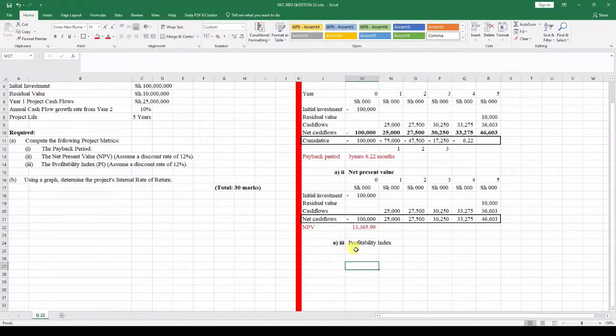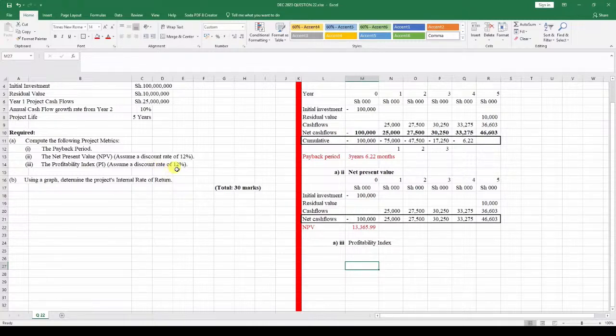That gives us the profitability index. Any number greater than 1 gives us a positive result, and we are supposed to go ahead and invest in that project. If it gives us anything less than 1, then we reject the project. And we are told to assume the discount rate of 12%.